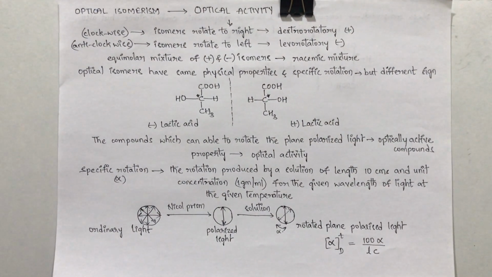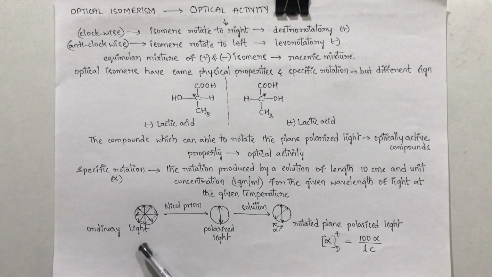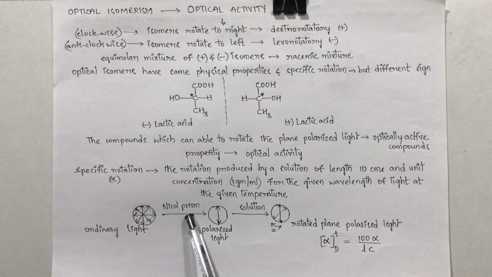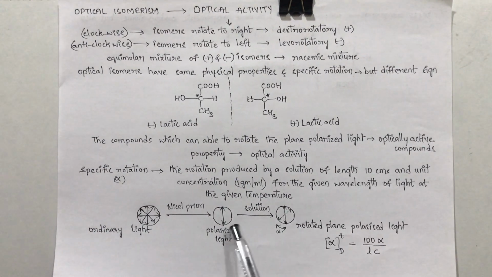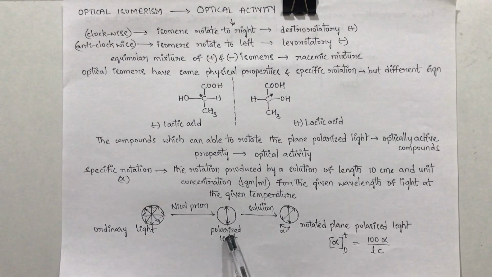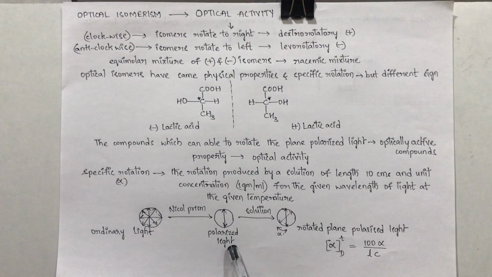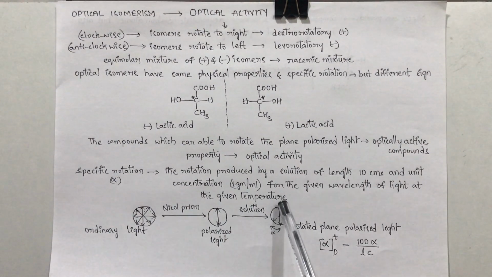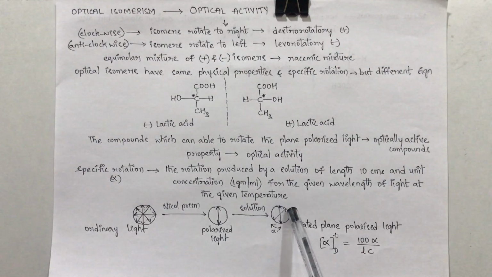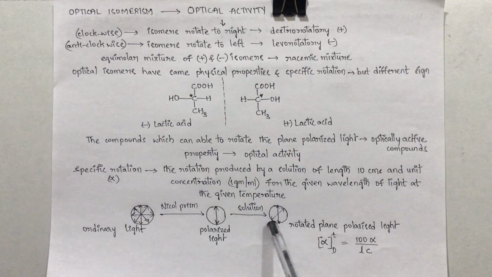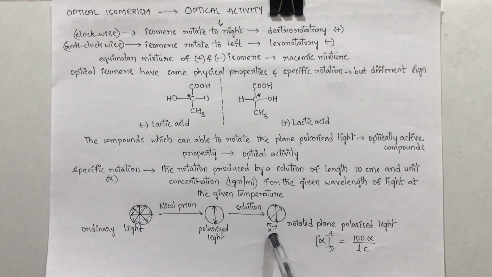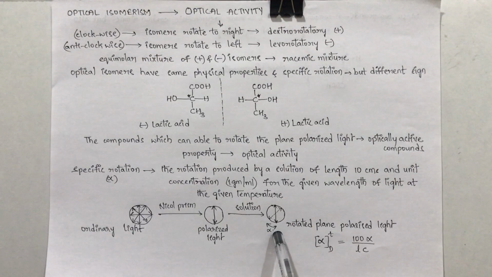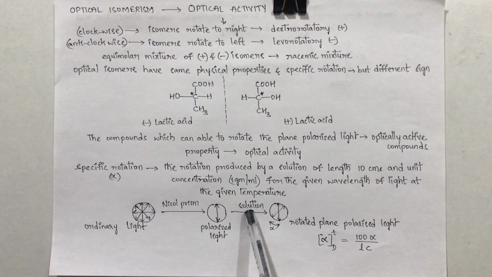Let us understand the term optical activity. If you take a lamp where the light is traveling in all directions and we place a Nicol prism, by this we get light in a single direction, called polarized light. So when you place a solution which is optically active, the polarized light direction will be changed, or we can see the rotation of this polarized light, which we call the observed rotation. This observed rotation we got only due to the presence of this optically active solution.